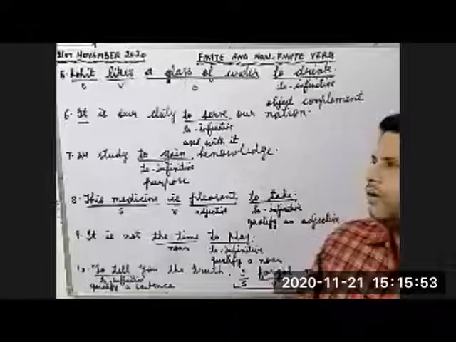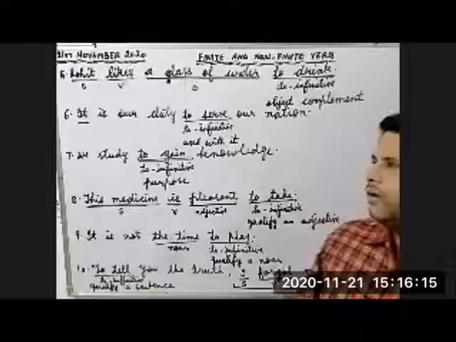See the eighth example. This medicine is pleasant to take. This medicine is subject, is is verb, pleasant is adjective. To take is to infinitive. What is the role of to infinitive here? It is used as a qualifier of an adjective, or you can say it is used as an adverb here.